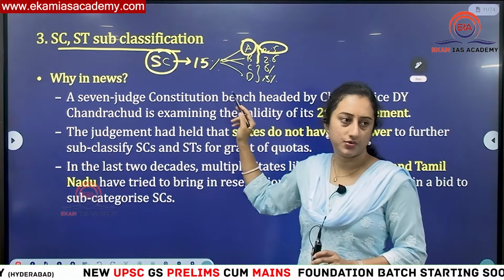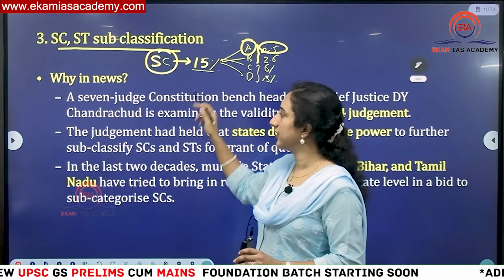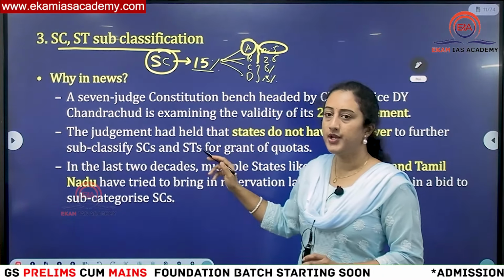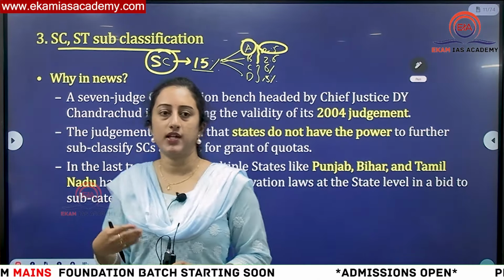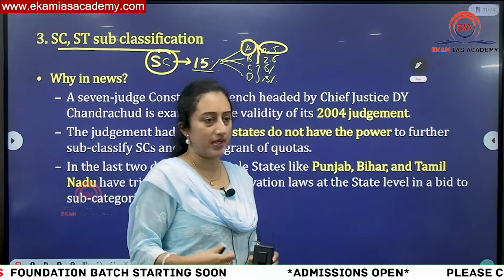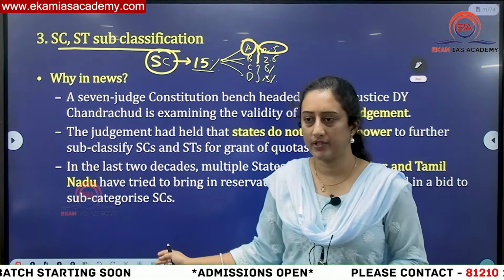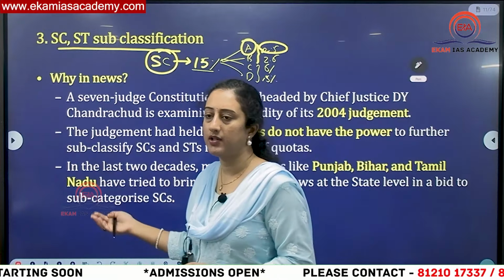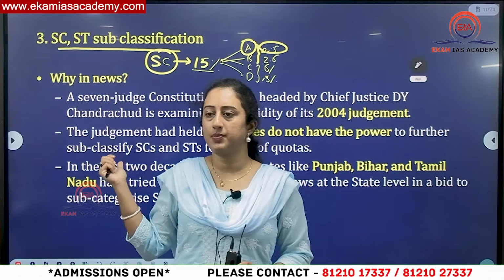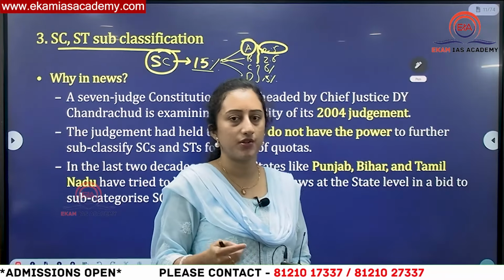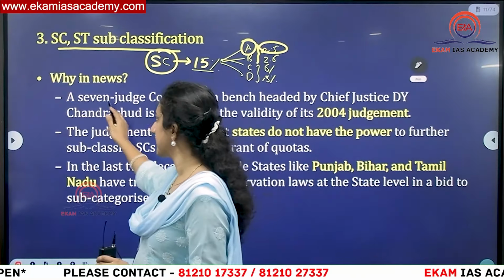But now there is no such mechanism. Whoever is recognized as SC can be recognized under this 15% only. That is what they are asking. Some castes within the SCs are reaping all the benefits, and some other castes are excluded from the reservation or the benefits provided by the government. So they have put forward the demand that they want subclassification within SCs. There is a subcategorization under OBCs, but there is no such thing under SCs and STs. That is why this issue has come into the picture.